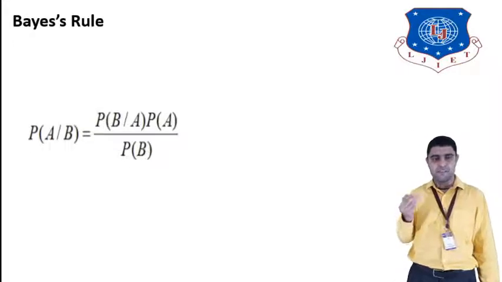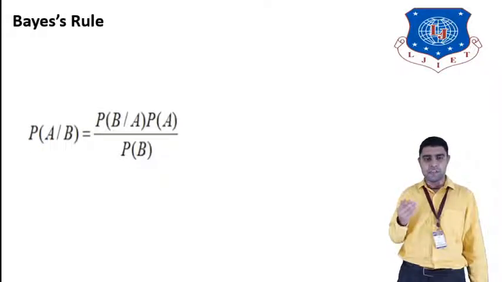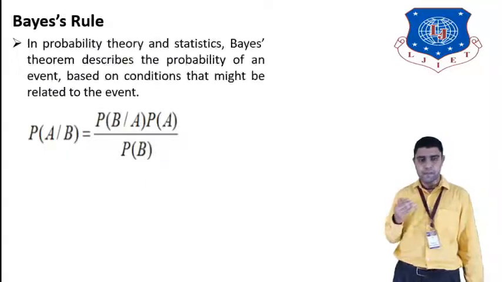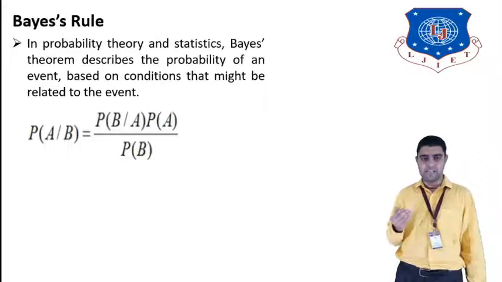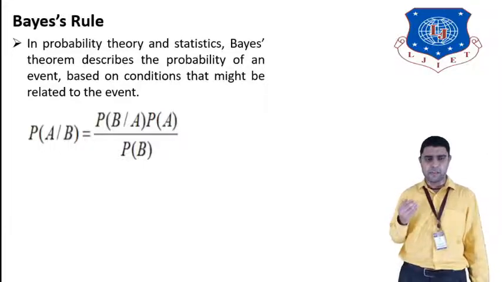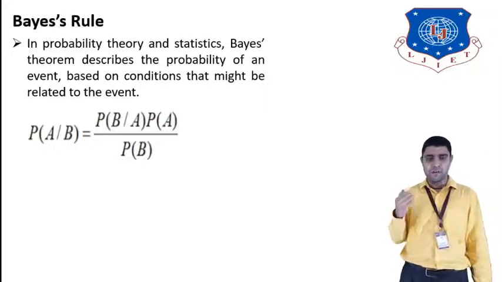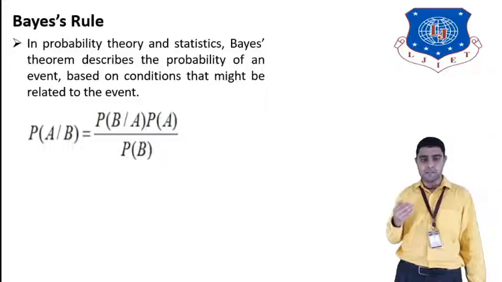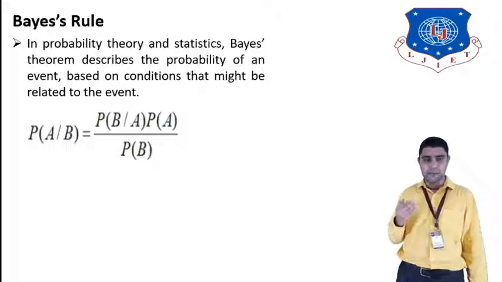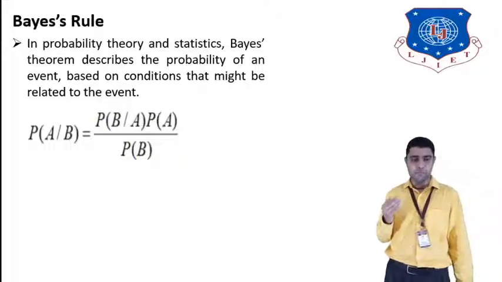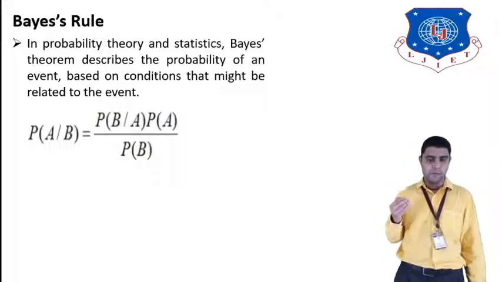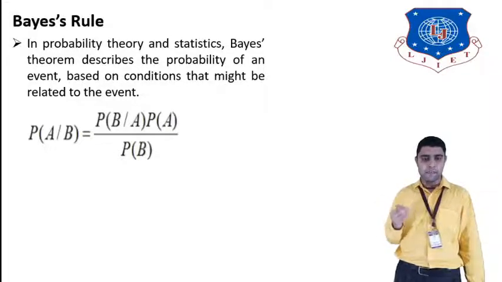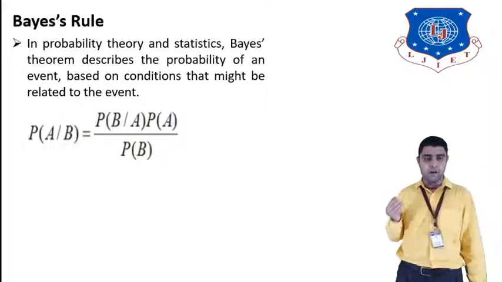Next is Bayes rule. Bayes rule is a most important rule that comes in probability theory. In probability theory and statistics, Bayes theorem describes the probability of an event based on some conditions. Bayes theorem states that P(A|B) is equal to P(B|A) times P(A) divided by P(B). That is the formula for calculating with Bayes rule.